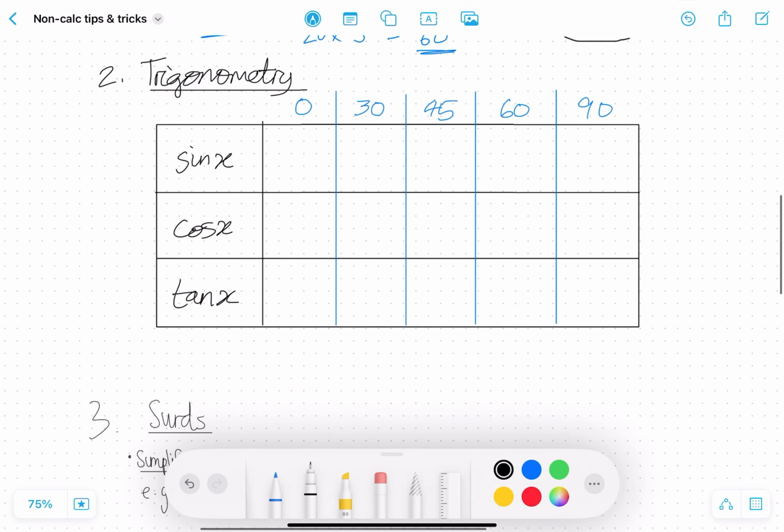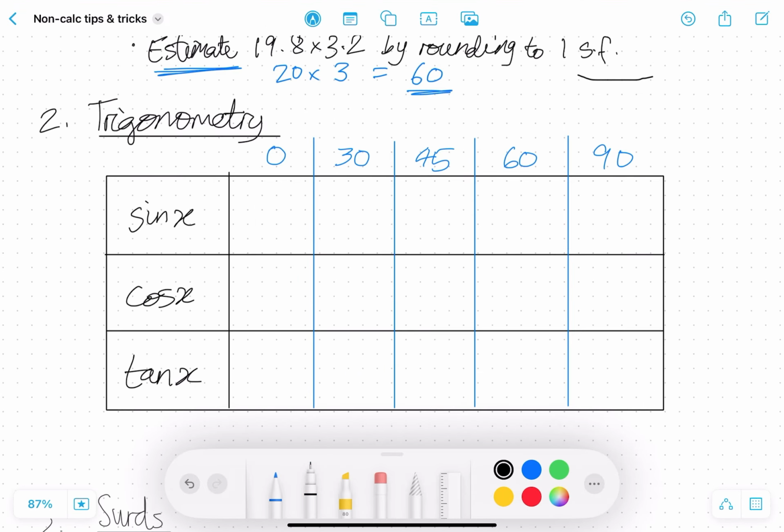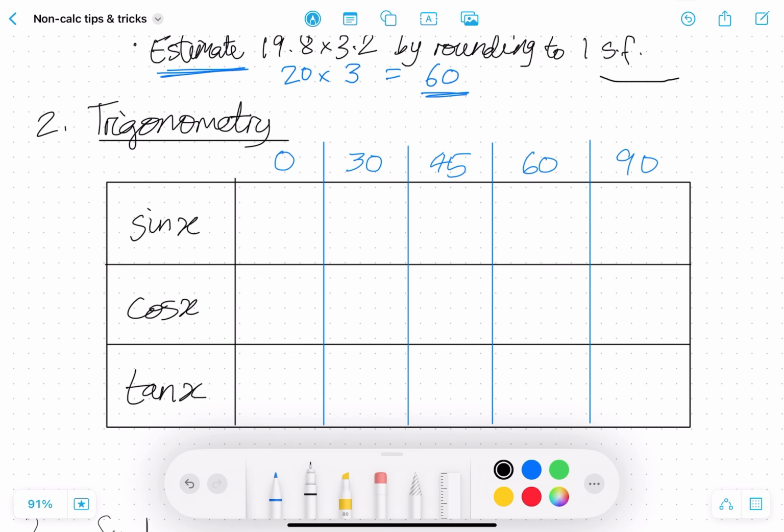Okay, so now another important one here, trigonometry. And by trigonometry, I'm talking about exact values. So you'll need to know these exact values off by heart for sine, cosine, tangent of each of these angles: 0, 30, 45, 60, and 90. And to begin with, to memorize off by heart, you need to know that sine of 0 is 0, cosine of 0 is 1, and tan of 0 is 0.